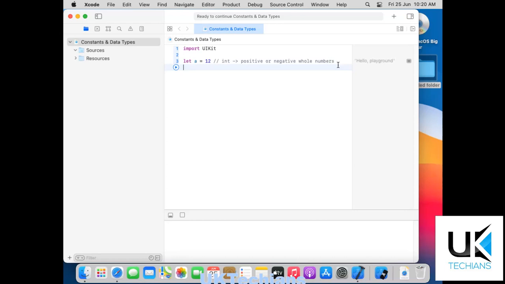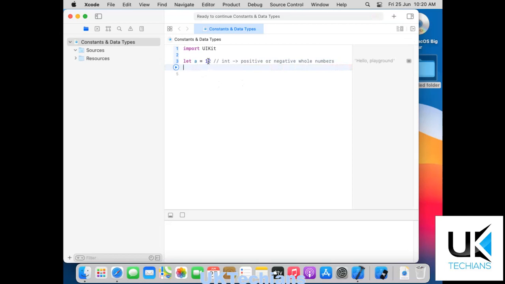Let's suppose we are initializing it like this, 11, so it will generate an error and say cannot assign to value, a is a let constant. Because a is a let constant, it cannot declare any other value unless you initialize it here.